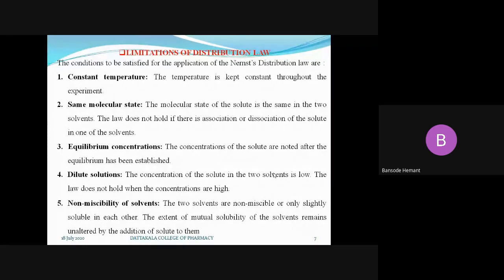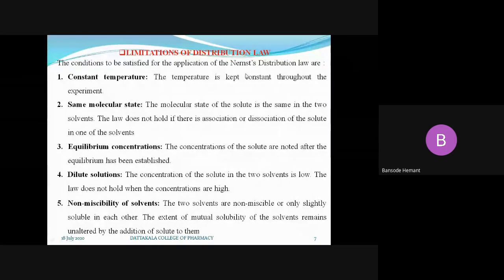Okay, so these are the various limitations of the distribution law. To fulfill the distribution law, or to study the distribution law, we have to maintain a constant temperature of the system throughout the experiment. The molecular state of the solute must remain the same in both solvents. We have to take the equilibrium concentration. We have to take dilute solutions, and very important, you have to take a pair of immiscible solvents or immiscible liquids. These are the limitations of distribution law.